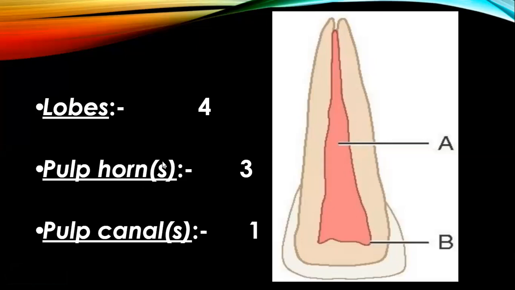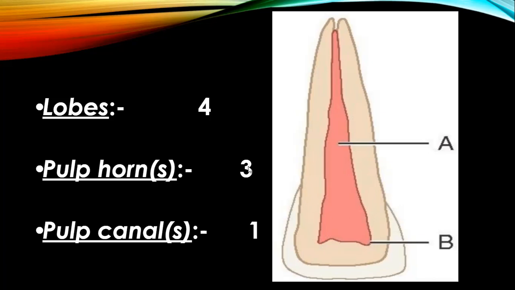Pulp horns. As we have discussed earlier, the portion of the pulp that is in the root part is called the pulp canal, and the portion of the pulp that is present in the crown portion is called the pulp cavity, right? And these elevations which are formed by the pulp in the crown portion are called pulp horns. These are the pulp horns.